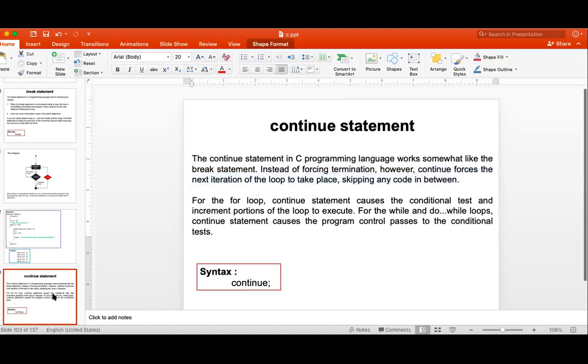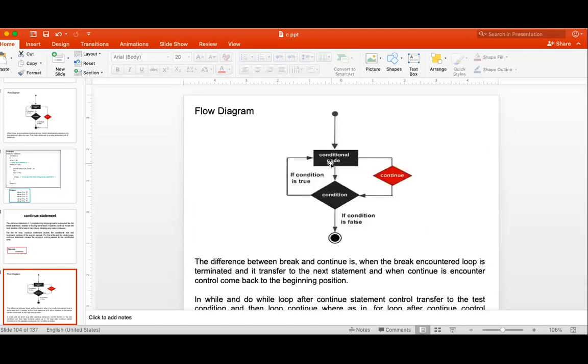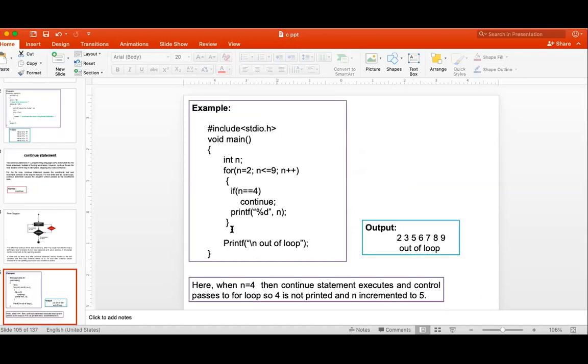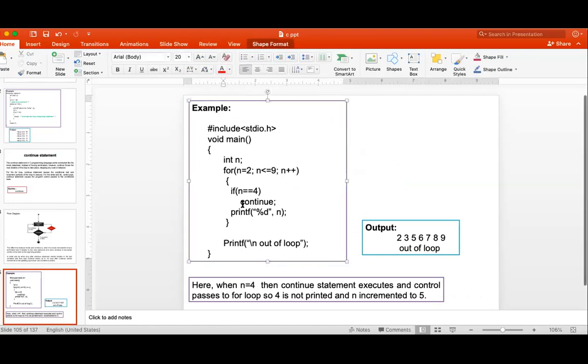We can see one flow diagram here. If the conditional code has continue executed, directly it will go to the condition. One example I need to explain here. Now here n equal to 2. Value of n is 2, so the condition n less than equal to 9 is true. Then it will check: if n equal to 4? No, n is 2, so the condition is false. So continue will not execute. If the continue does not execute, printf will definitely execute. So 2 gets printed. Then n is 3.